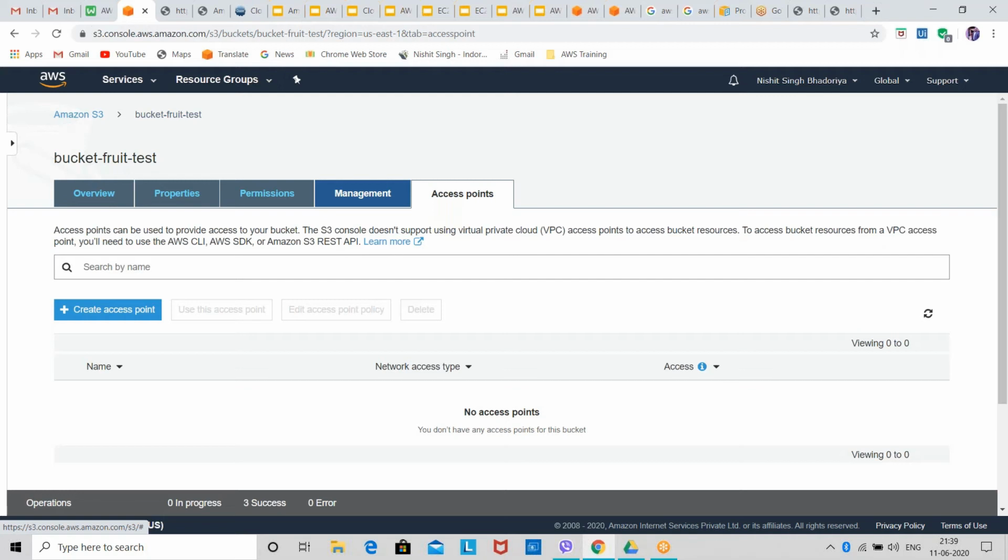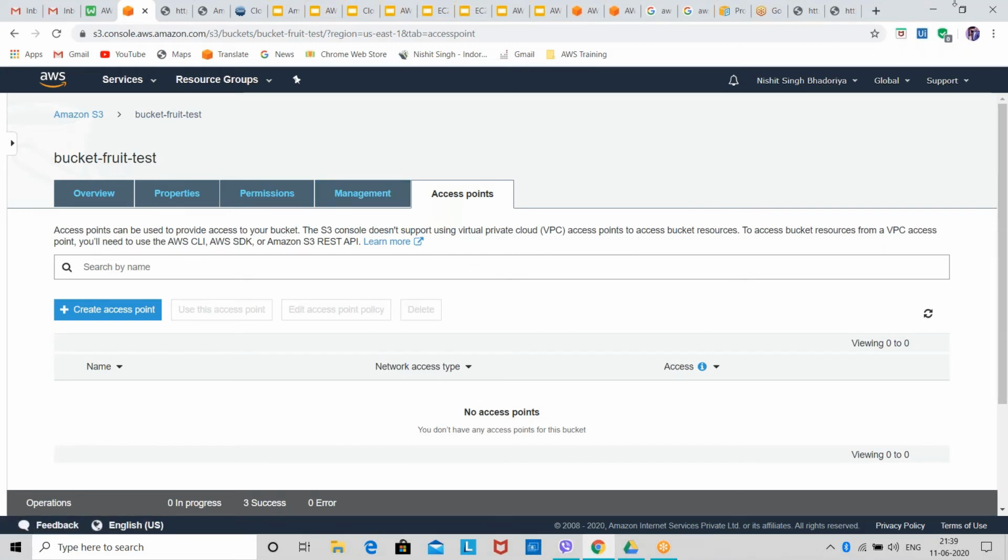In that case, your S3 bucket and the data in it are also secure, and they don't get complete access to your S3 bucket. That's why we create access points. An access point can be used to provide access to your bucket. The S3 console doesn't support using VPC.